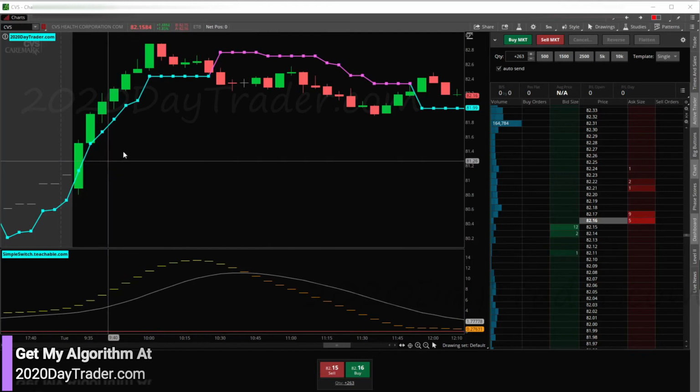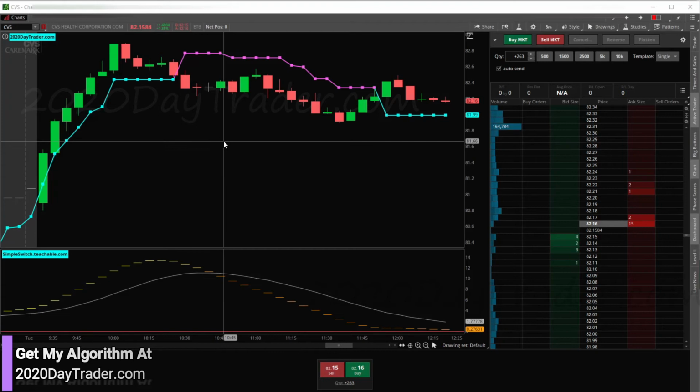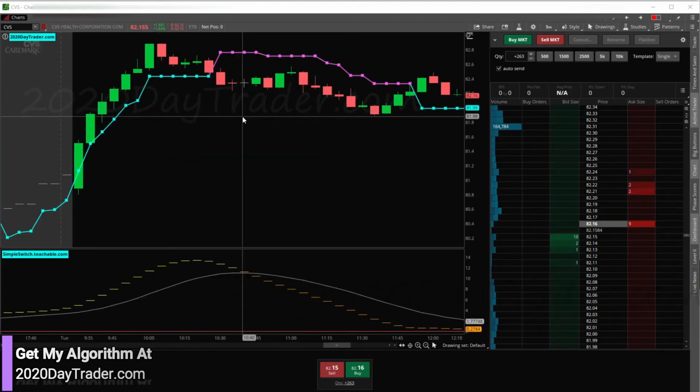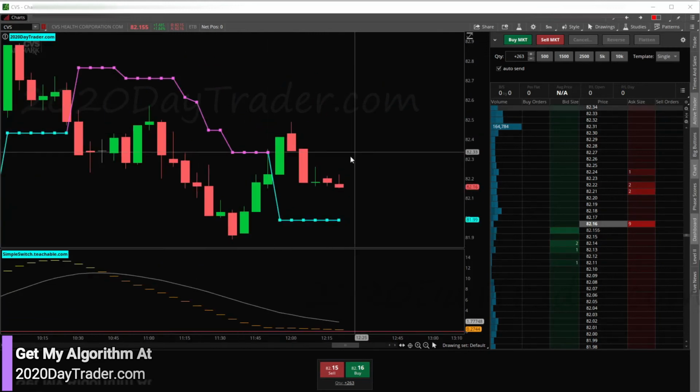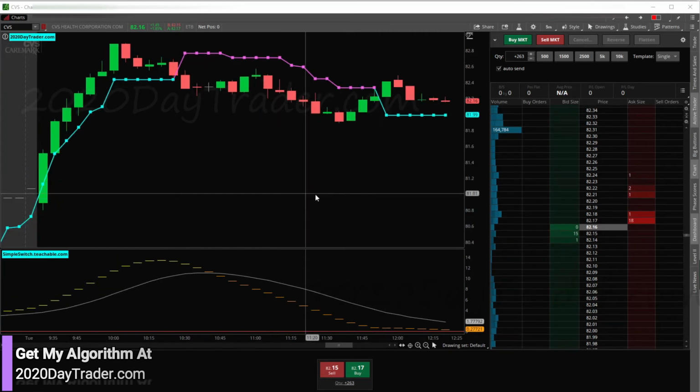So CVS here, we trade the simple switch strategy to the short side only with permission, or sometimes a switch back. Right now we had our switch to the short, no permission. We have a switch back, but I didn't want to trade it. It wasn't set up. I was looking for a trade to the switch back. So no trade there. Let's go look at the next one.